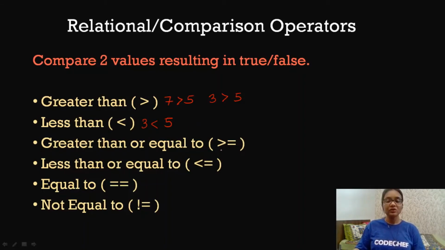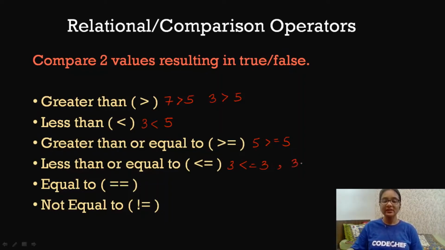Next is greater than or equal to, which has two functions. The first is that it checks whether the left hand side value is greater than the right hand side value. Also, it checks whether the left hand side value is equal to the right hand side value, and still it will result in true. For example, 5 greater than or equal to 5 will result in true because it is the greater than or equal to operator. Similarly, we have the less than or equal to operator. If we check 3 less than or equal to 3, it will result in true.